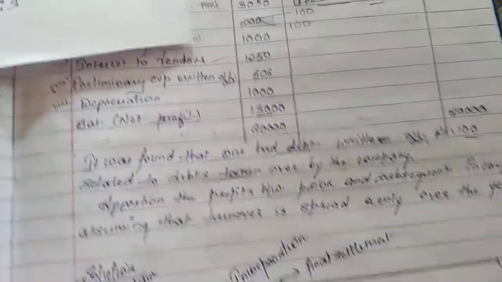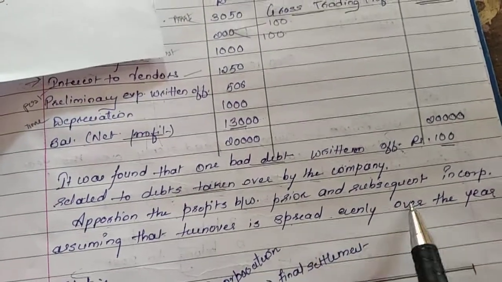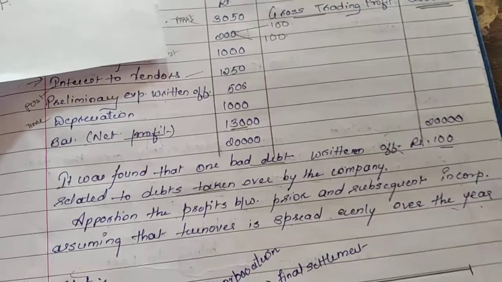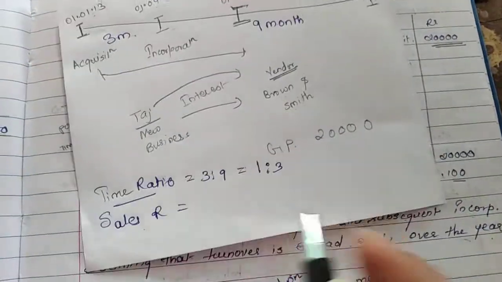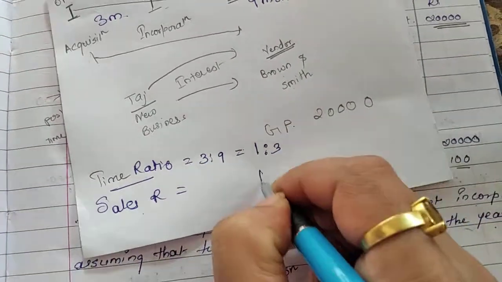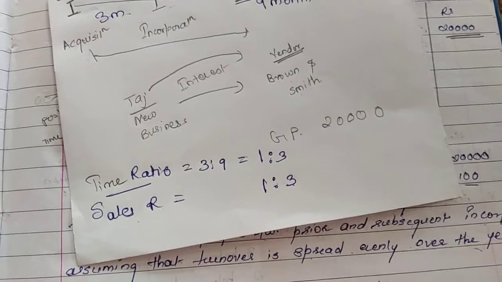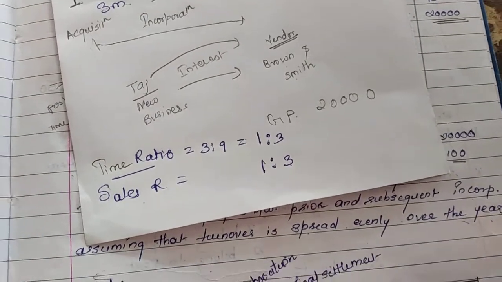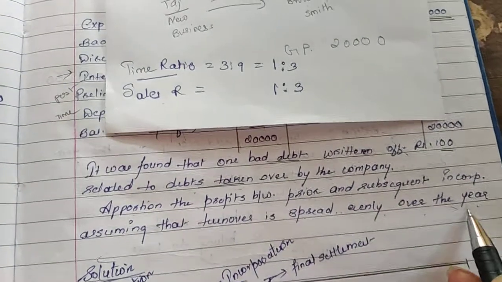Sales ratio, if you go here, apportion, what they are saying, turnover is spread evenly over the year, means for all the months the sales were same. So we can say that the sales ratio was also the same, that is in the ratio of 1:3. Okay, we can use the same ratio as time for the sales ratio. Why? Because the turnover is spread evenly over the year.